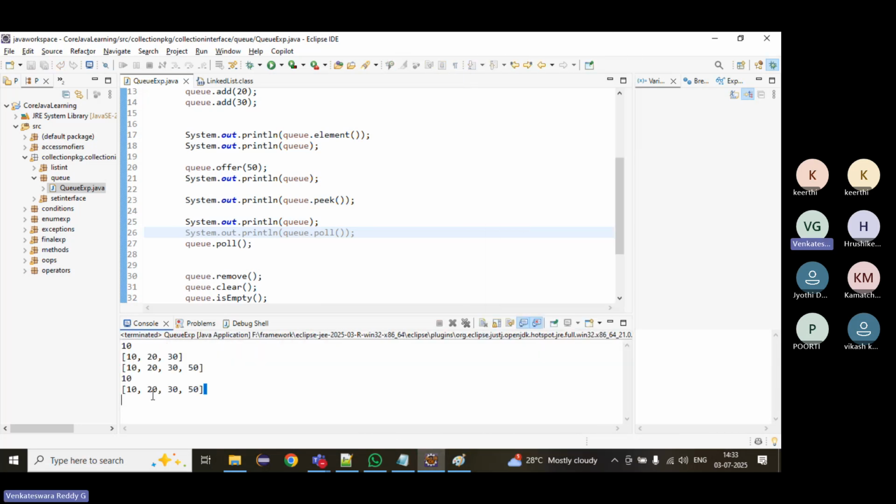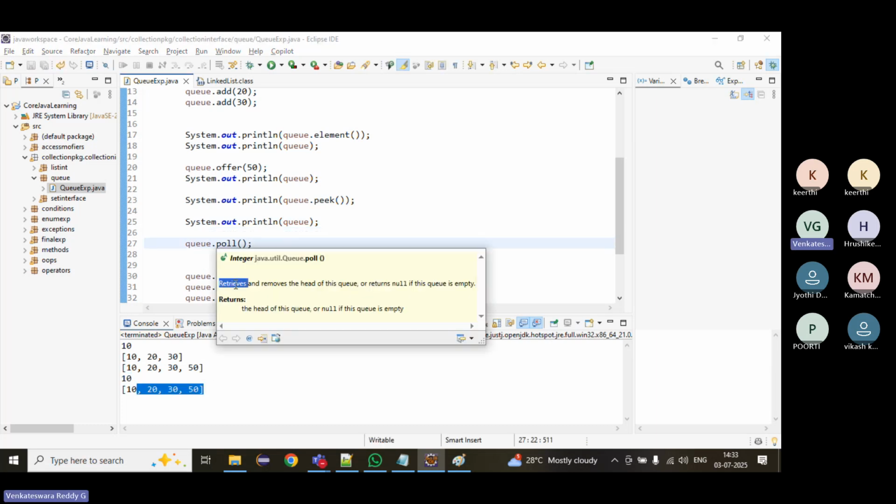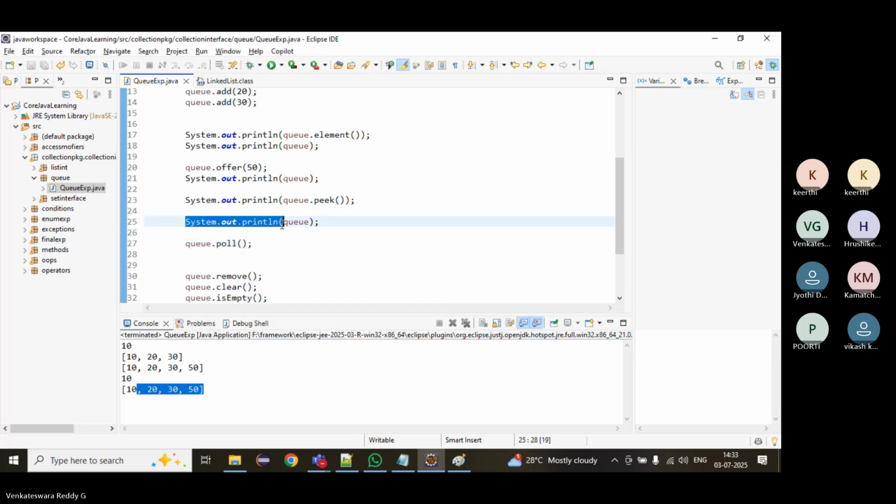It is just returning the head of the element. It is not removing anything. Now coming to poll. Poll will retrieve the head of the queue and remove it. It will remove it from the queue. It returns an integer. It will return and remove. That is the difference between peek and poll.